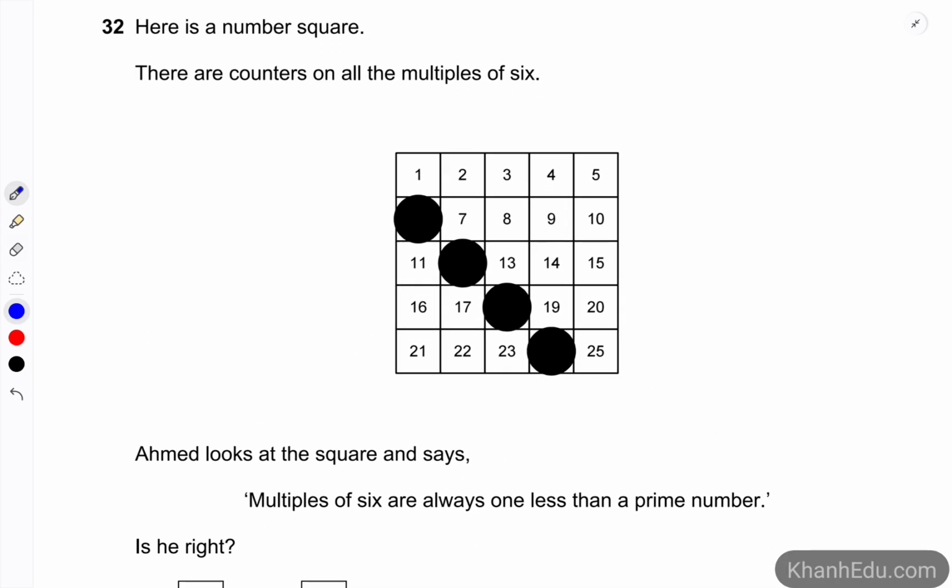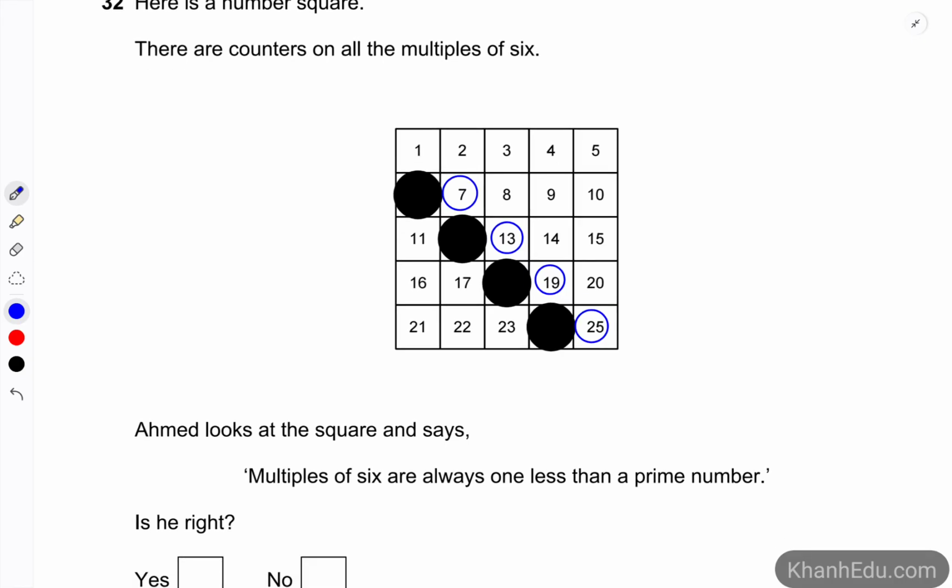So because all the counters are on the multiples of 6, now we're going to add one more to the multiples of 6. So it's going to be these numbers, 7, 13, 19, and 25. And then we have to check whether or not they are prime numbers.